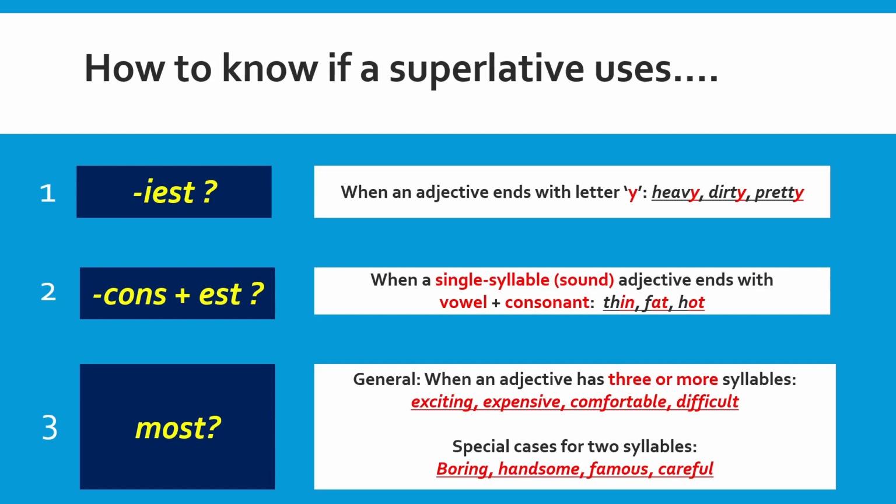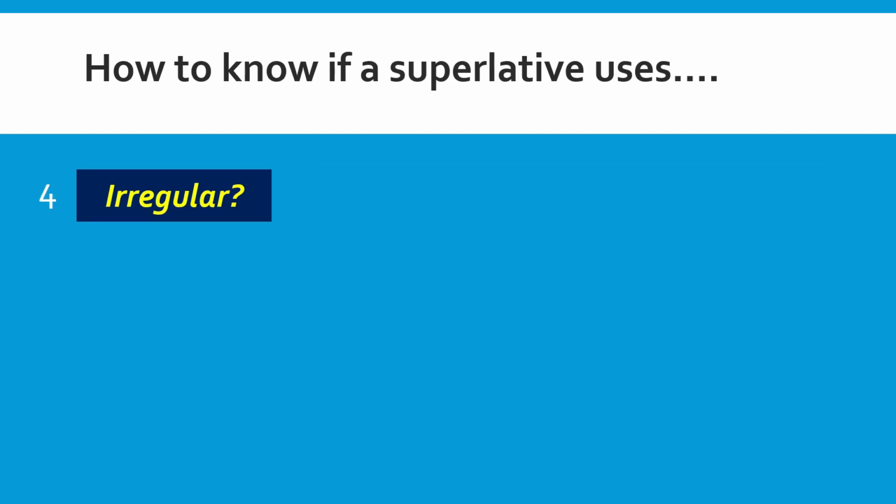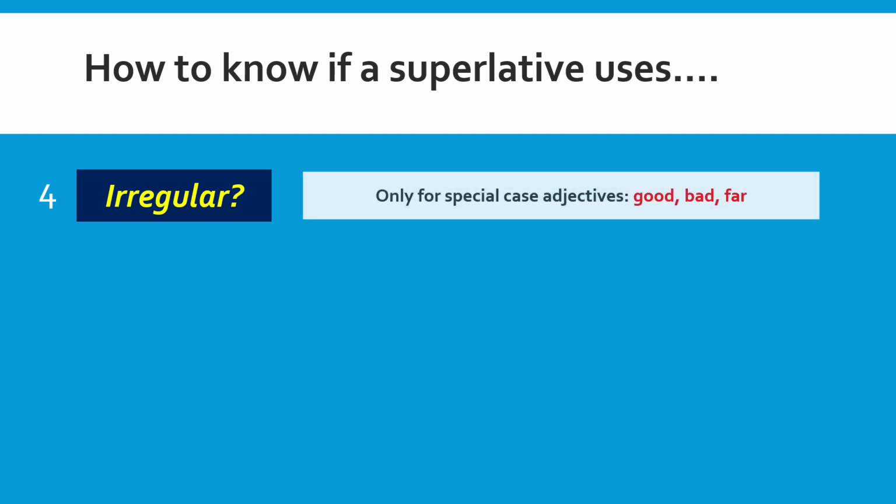However, there are also some special cases for two syllables such as boring, handsome, famous, and careful. How do we know if a superlative is in irregular form? Well, these are only for some special case adjectives such as good, bad, or far. When they are in superlative form, the spelling is totally different compared to the positive form.